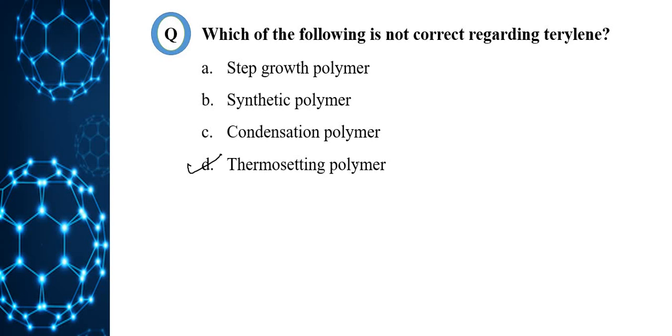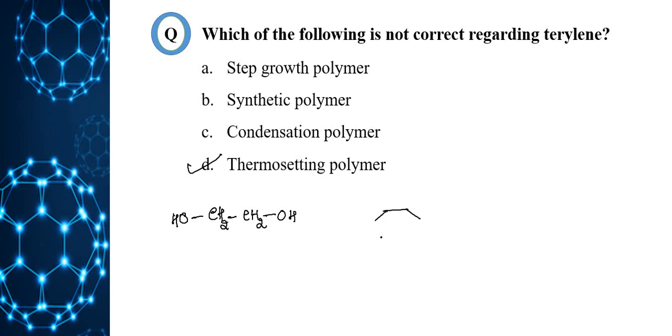We'll see in detail. Terylene is step growth polymer. Step growth polymer in the sense condensation polymer. Okay, it's a condensation polymer. Here, two bifunctional monomers are used. For example, ethane 1,2 diol, that is CH2, CH2, OH, and one more is benzene 1,4 dicarboxylic acid.